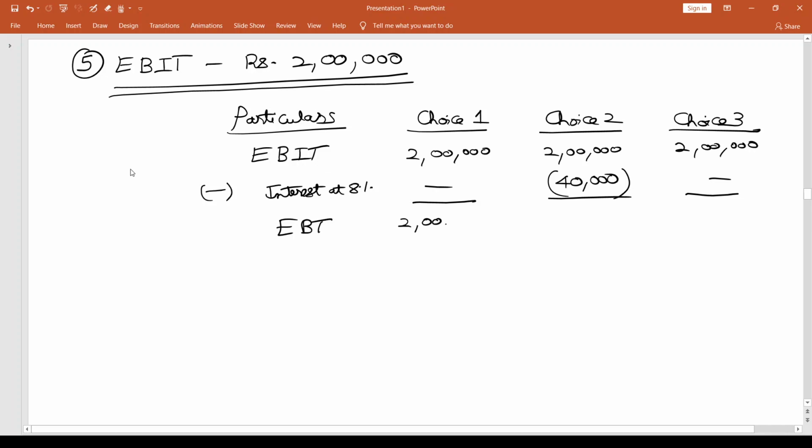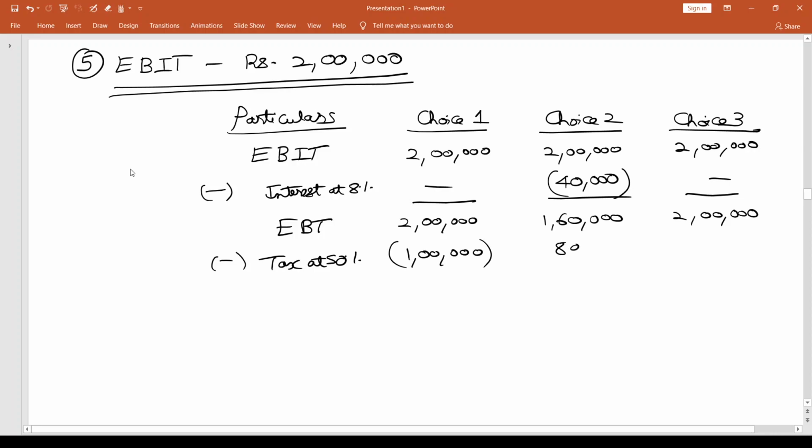That is going to be 2 lakhs, and here it's going to be 1,60,000, and here it's again 2 lakhs, from which let me subtract tax at 50%. So I have 1 lakh in choice 1, I have 80,000 in choice 2 as tax, and I again have 1,60,000 in choice 3.